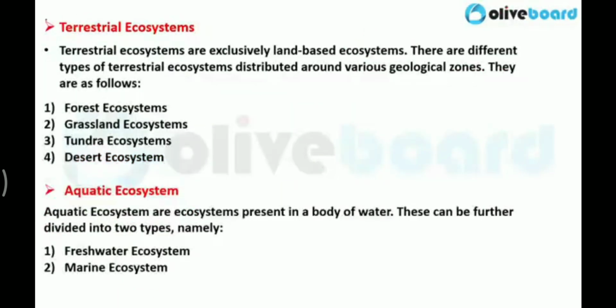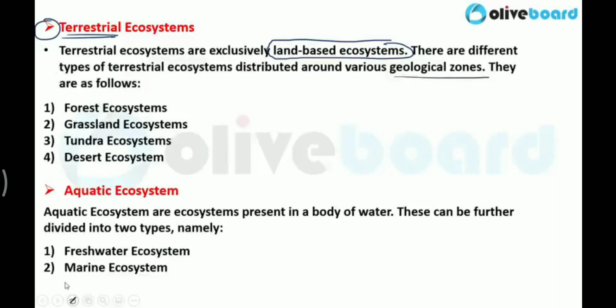Now we will talk about terrestrial ecosystem. Obviously terrestrial means land. So terrestrial ecosystems are exclusively land based ecosystems. From the word itself you can decide, terrestrial means land. There are different types of terrestrial ecosystem distributed around various geological zones.